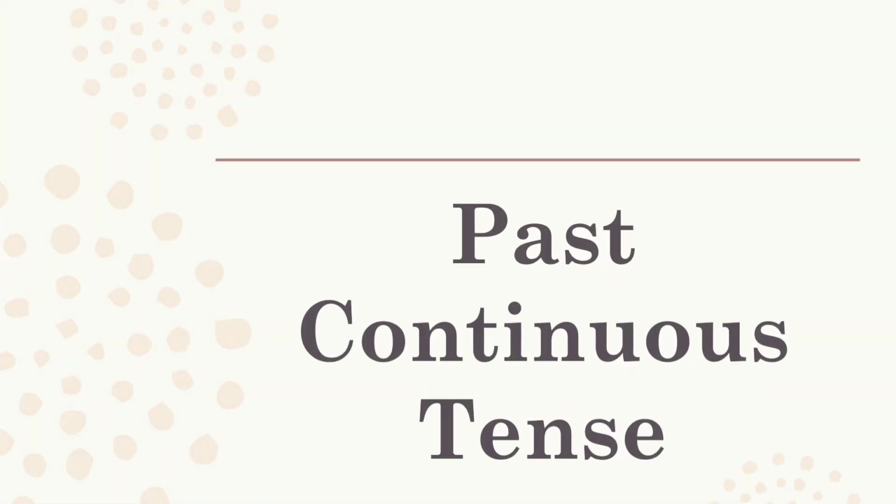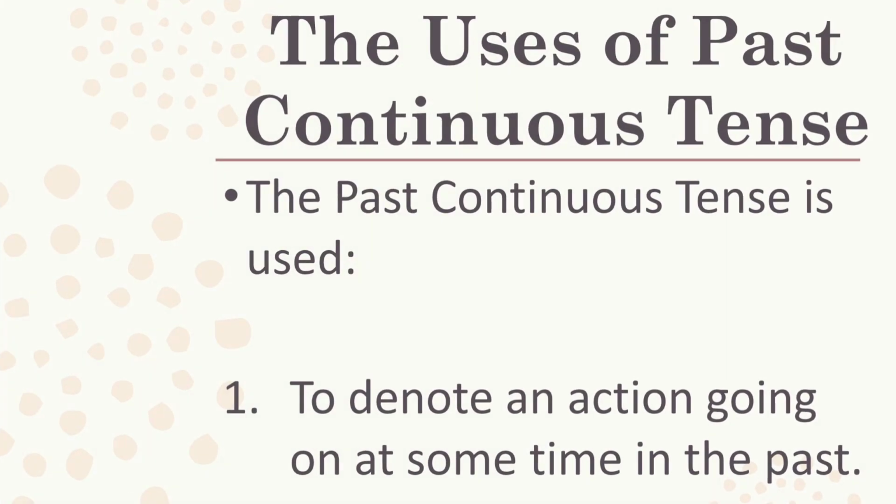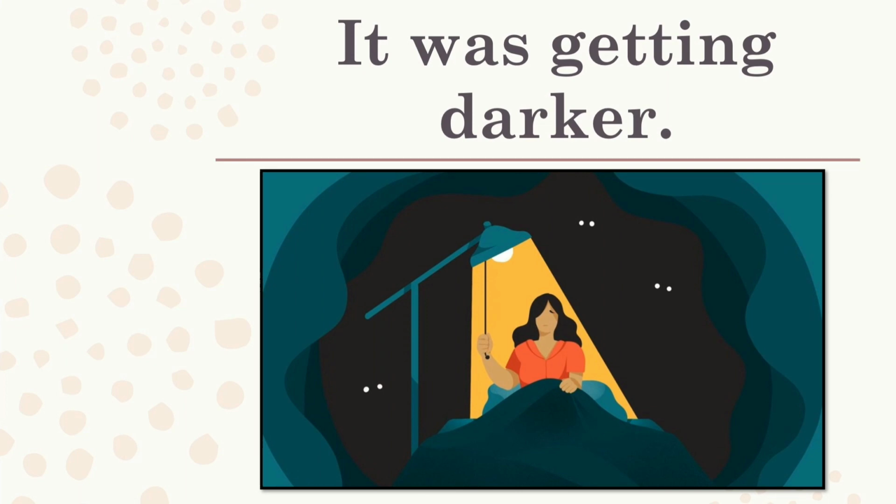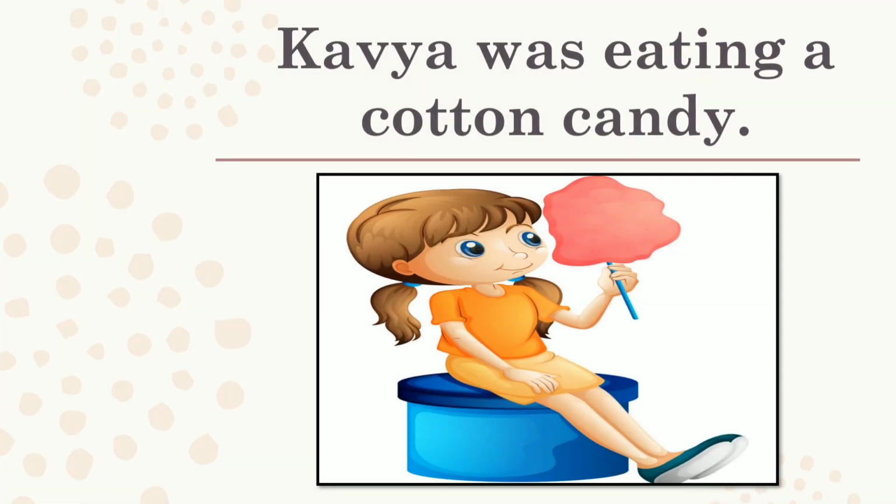First of all, let's understand past continuous tense. The past continuous tense is mainly used to denote an action going on at some time in the past. The time of the action may or may not be indicated. For example, it was getting darker. The time of the action is not indicated. Kavya was eating a cotton candy. Here, the time of the action is not indicated.